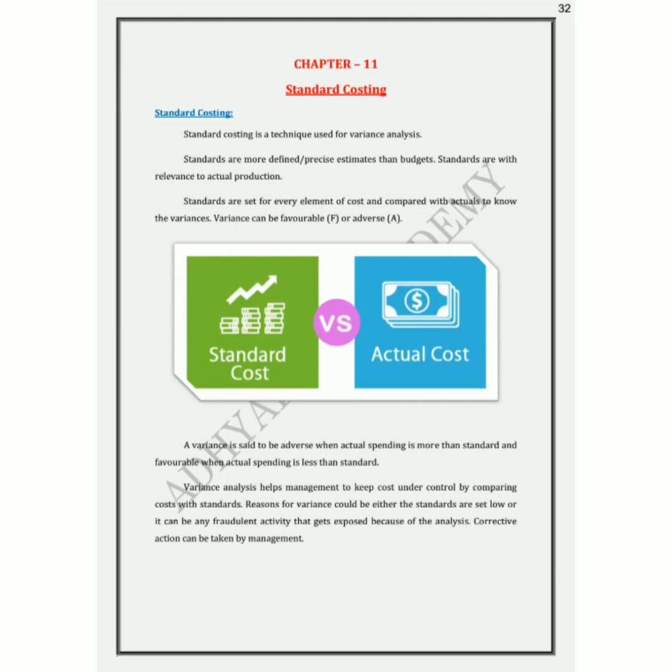So what could be such variance? Such variance could be either adverse or favorable. If the standards are established for cost and later I compare it with actual cost, if your actual spending is more, you call it an adverse variance. If the actual spending is less, you call it a favorable variance. Whenever it is adverse, it is marked as capital A within brackets, and whenever it is favorable, it is marked as capital F within brackets. A variance is said to be adverse when actual spending is more than the standard cost and favorable when actual spending is less than the standard cost.